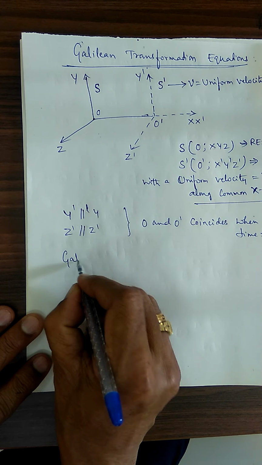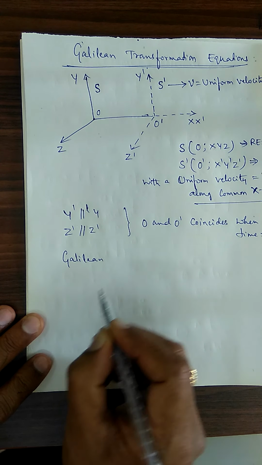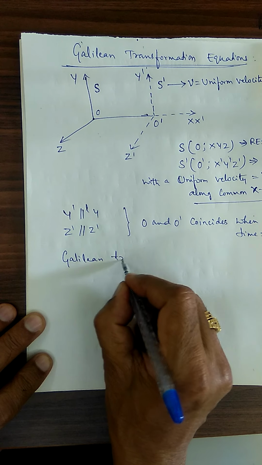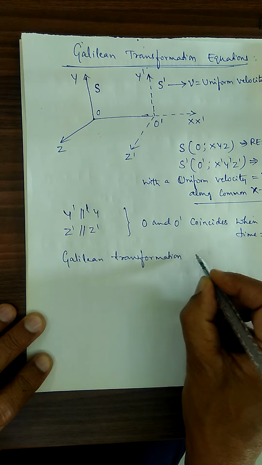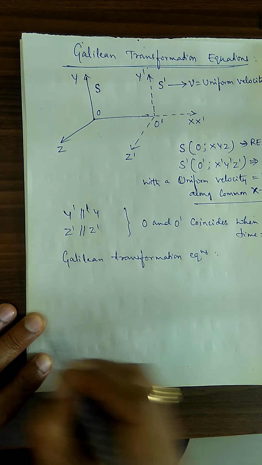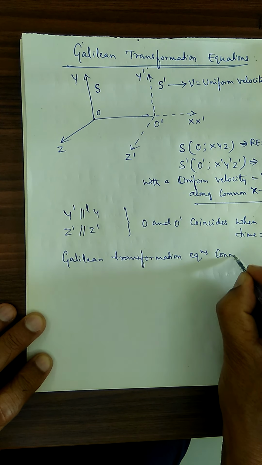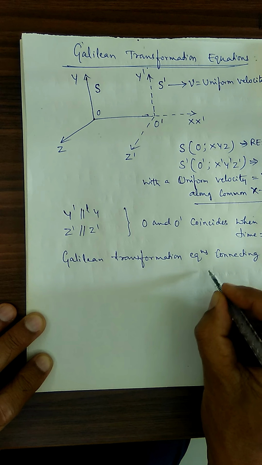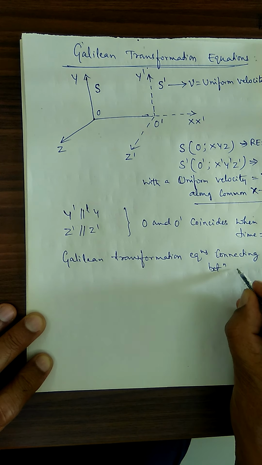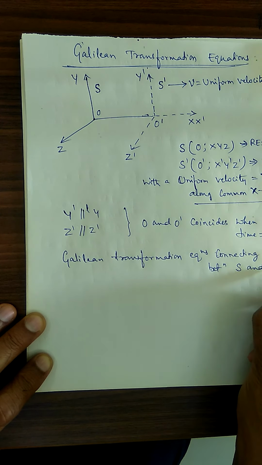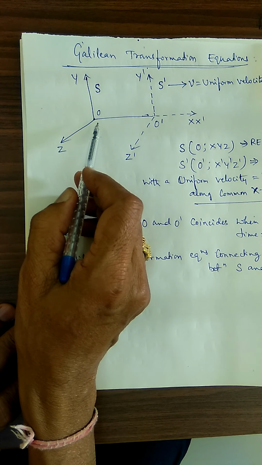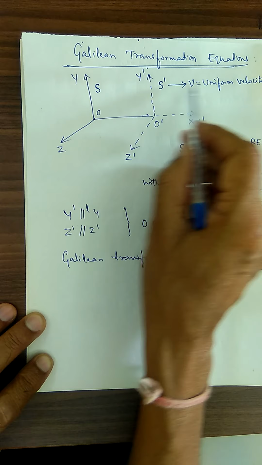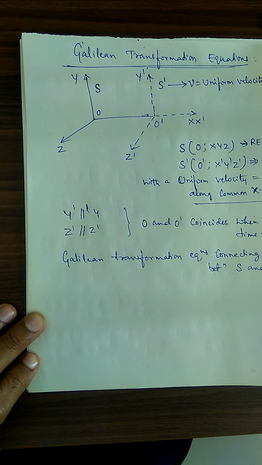I will write the Galilean transformation equations now, which are important for us. Galilean transformation equations, which connect S and S dash. One is the moving frame, the other one is at rest, but this is a moving frame moving with a uniform velocity along the common x-axis.